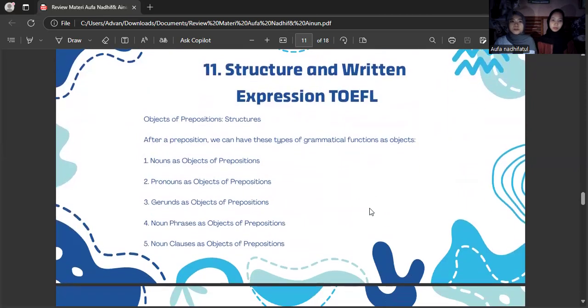Next, objects of prepositions. Structure. After a preposition, we can have these types of grammatical function as object: noun as object of preposition, pronoun as object of preposition, gerund as object of preposition, noun phrase as object of preposition, noun clause as object of preposition.